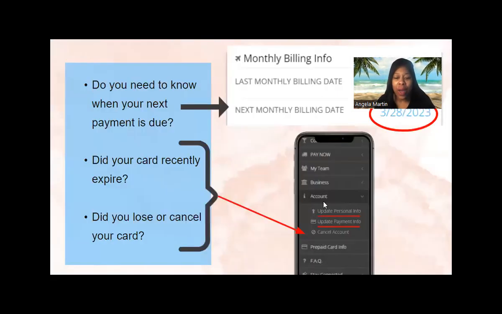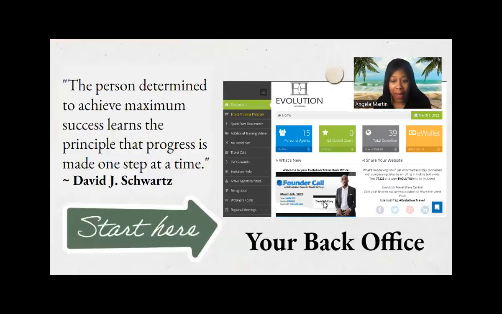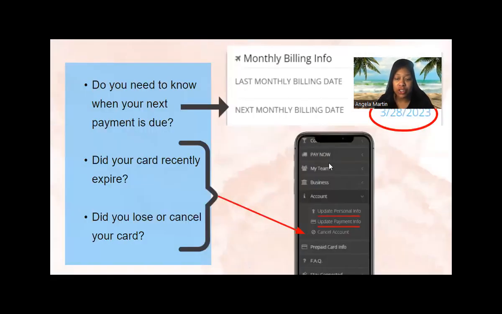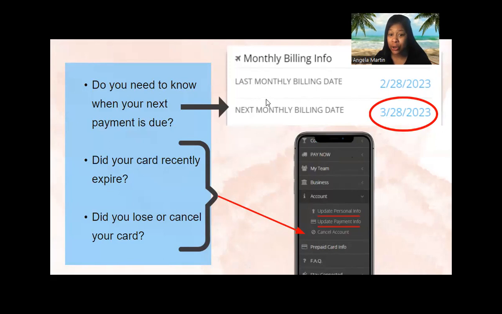If you ever need to know when your next payment is due, there's a way that you can find this information out. In your back office, if you simply scroll down on this page, you will come to a section that says monthly billing information, okay? It will have your last monthly billing date, and then it'll have your next monthly billing date. A lot of agents want to know this in case they want to switch cards or whatever the case may be. It's just good to know, okay?